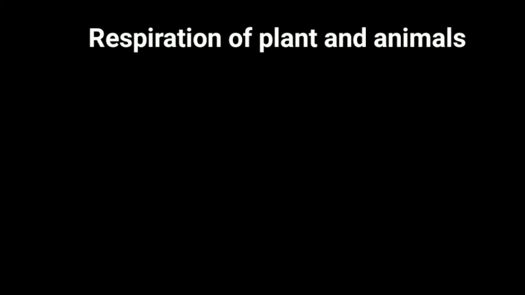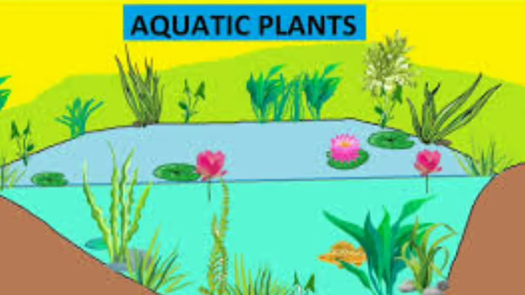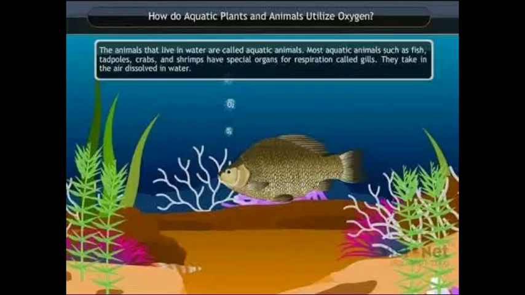Next, respiration of plants and animals in water. The water of ponds, lakes, rivers, and sea has some amount of dissolved oxygen in it. The plants and animals use the dissolved oxygen for breathing. For example, frogs respire through their skin. Fish respire through the gills.